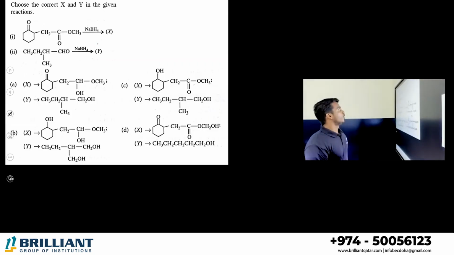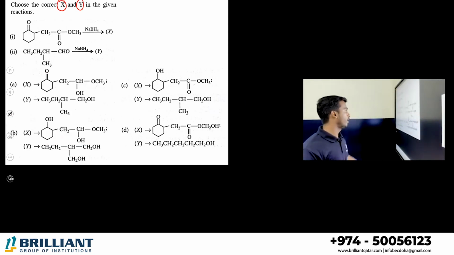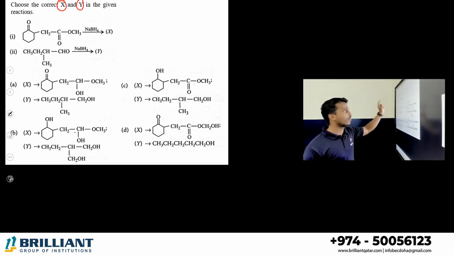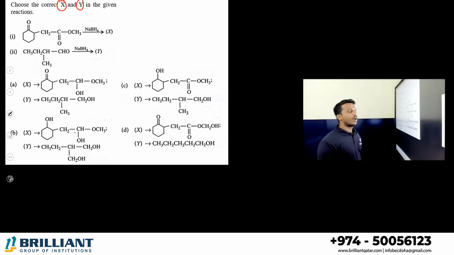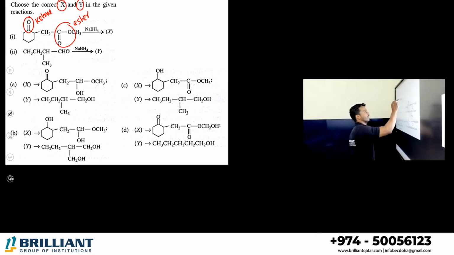Next one. Choose the correct compounds X and Y in the following reaction. Dear all, let me just write the reaction. You can see that in the first compound, look into the first compound. What are the functional groups in the first compound? Can you identify? There are two functional groups in the first compound. What are they? This is a ketone. Is the other one a ketone? No, it is an ester. COO is there. Right? This is the ester part. Similarly, what is in the second compound? What functional group can you identify? That is aldehyde. Correct? Yes, aldehyde.